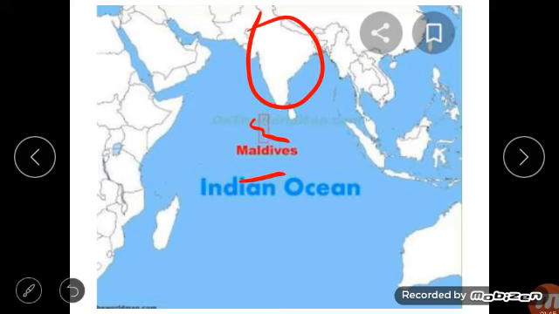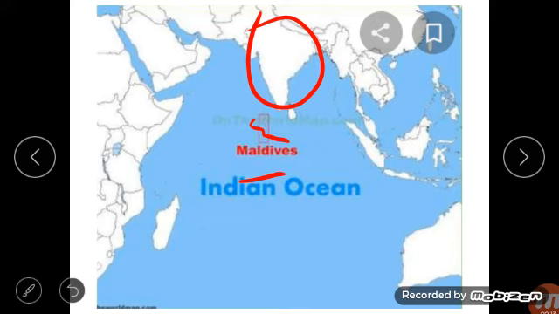Fishing and farming are the main occupations. Coconut is the main crop. Tourism is a major industry. Male and Addu are some important cities. Okay, so this is the Maldives. We have studied about the Maldives here. It was quite fast, but when you read the lesson, it will be clear to you.